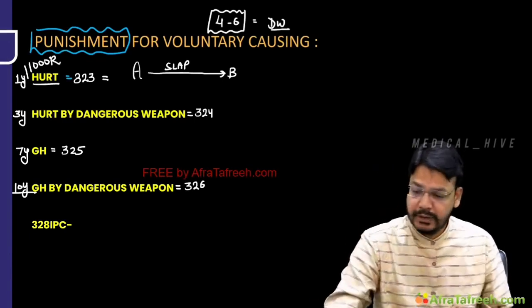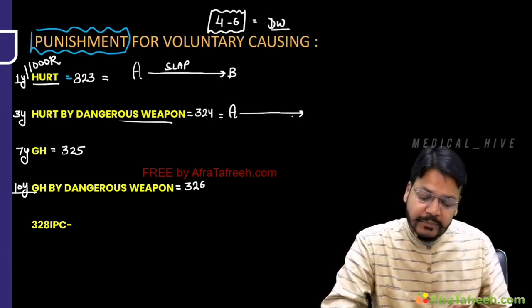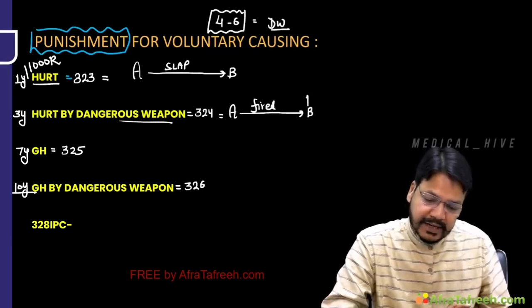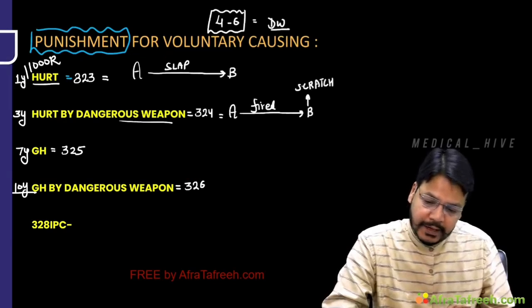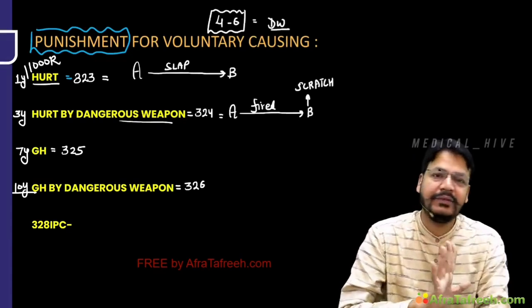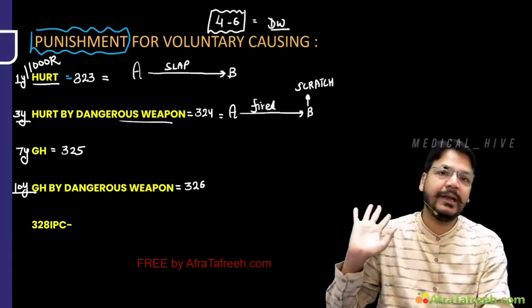Now see, hurt by dangerous weapon. A fired on B, but there was just a scratch. It's a hurt, not a grievous hurt, but it is by dangerous weapon. Punishment up to 3 year. 1 के बाद 3 year आ गया.